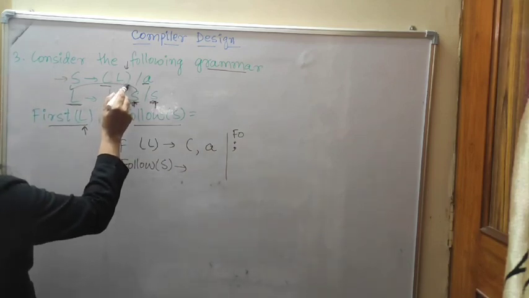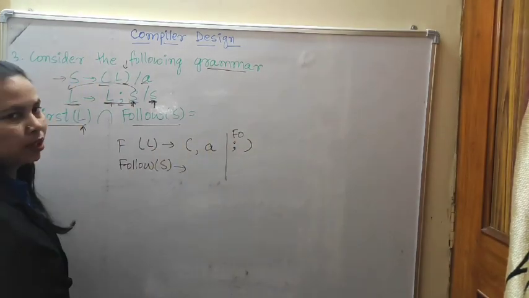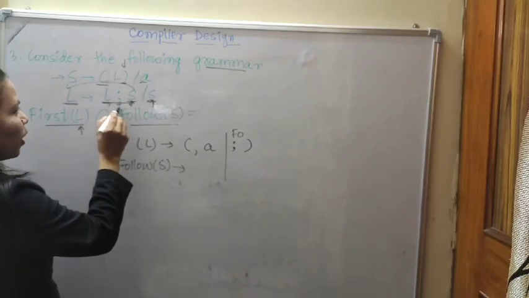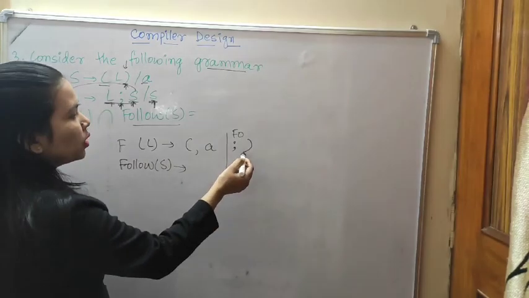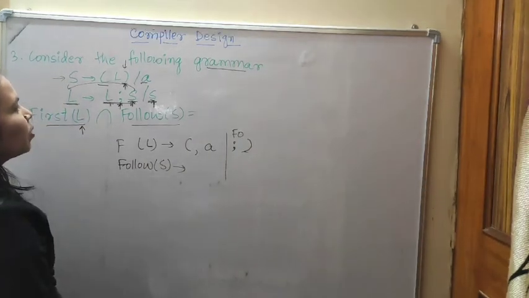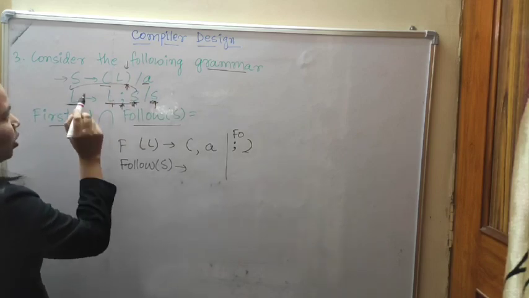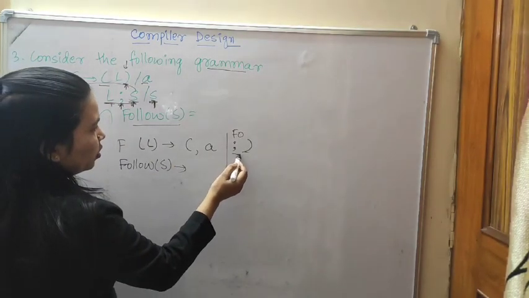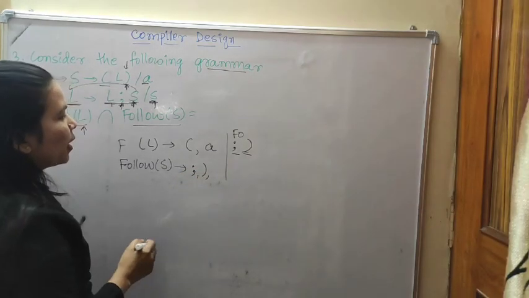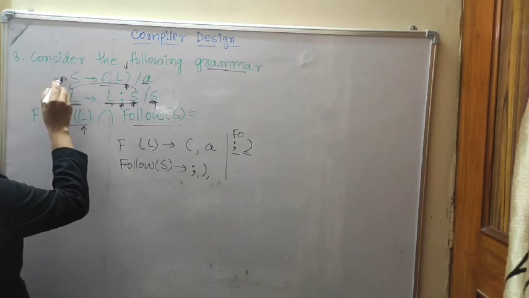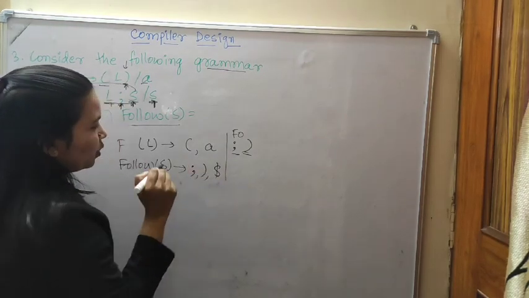Follow of L, close the parenthesis. These two will come: follow of L, one is semicolon, and the other is close the parenthesis. So then what is the follow of S? Follow of S is follow of L. Follow of L is semicolon, close the braces, and since S is the starting symbol, dollar will also come.